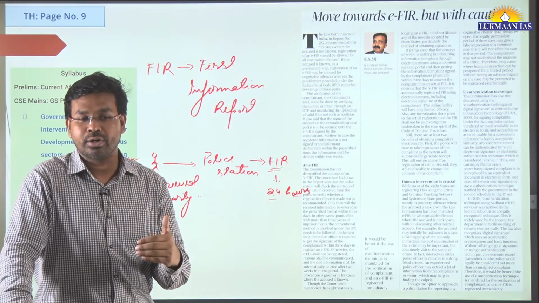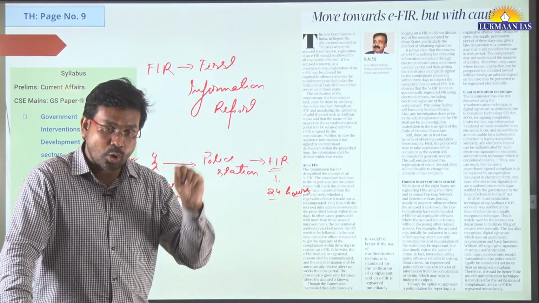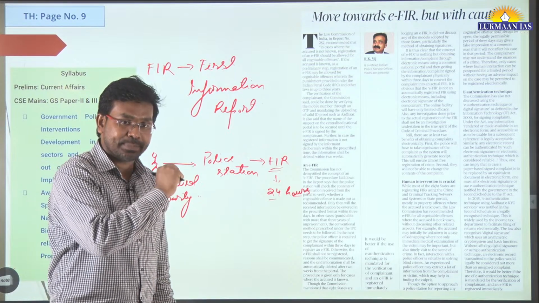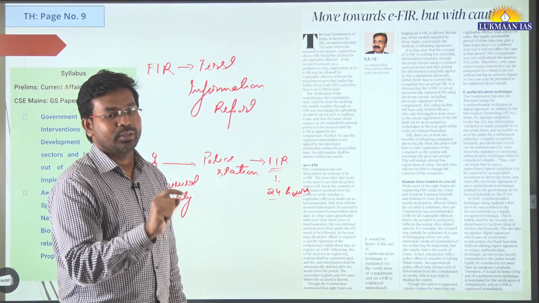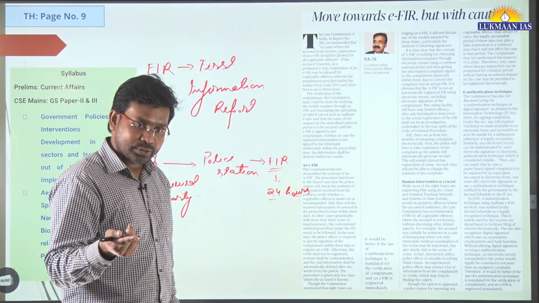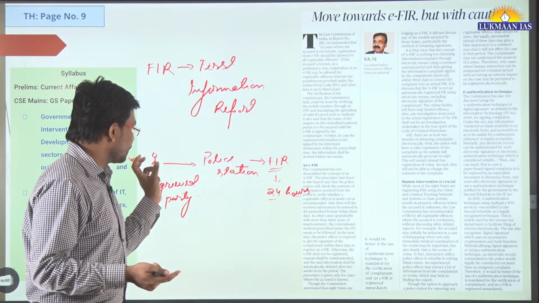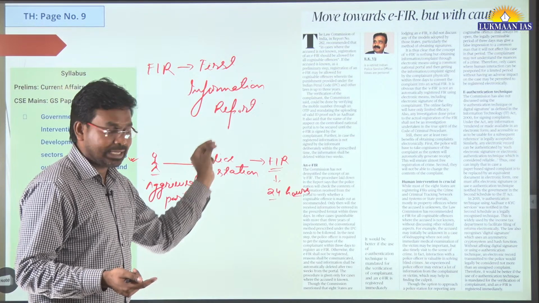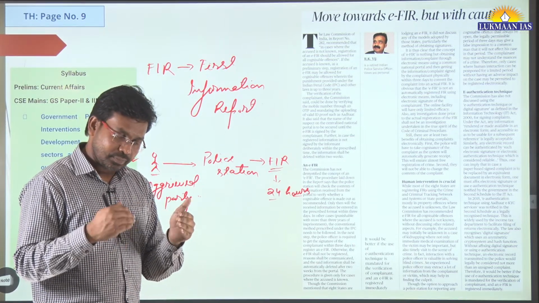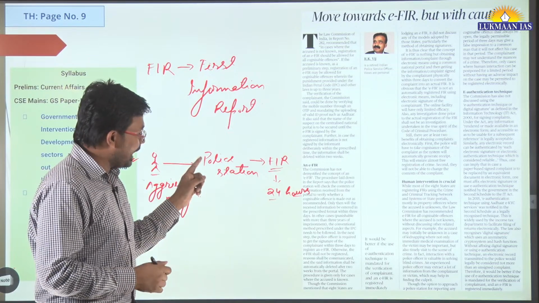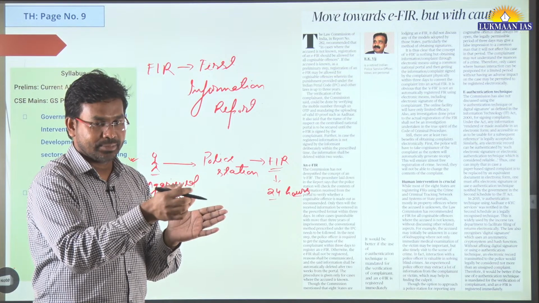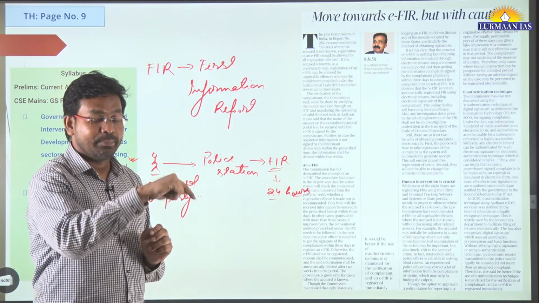So they have struggled a lot, and the FIR was launched only on the direction of the Supreme Court of India. Once the Supreme Court of India pressured the police to file the FIR, only then was it launched. So getting an FIR registered in a police station is not easy. You can go to the police station and the police personnel may say, whatever you have written, alter the text, which means they can force you to alter the text before filing the FIR.